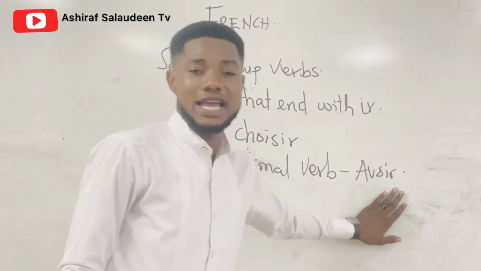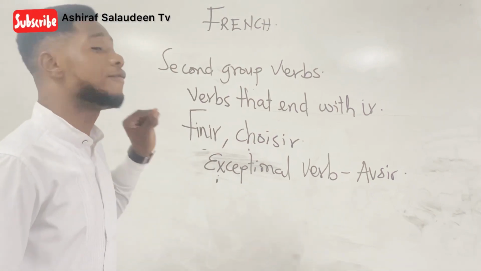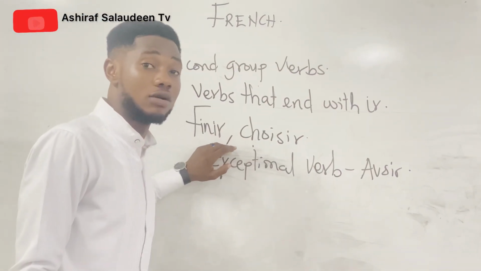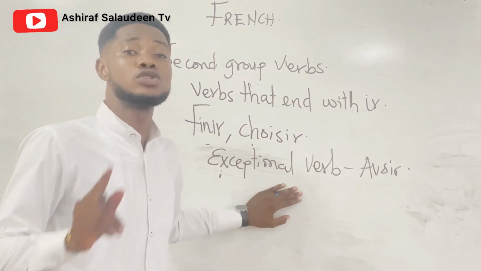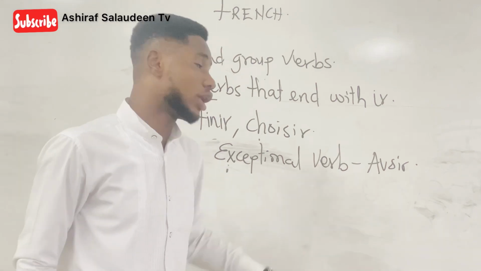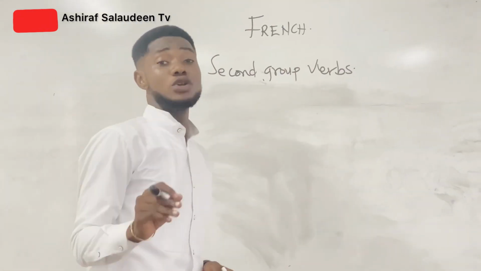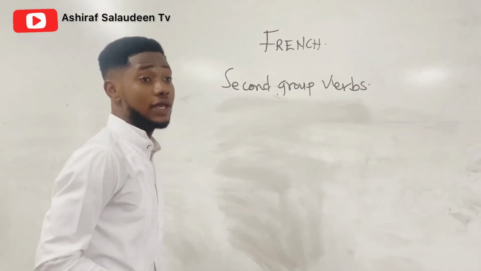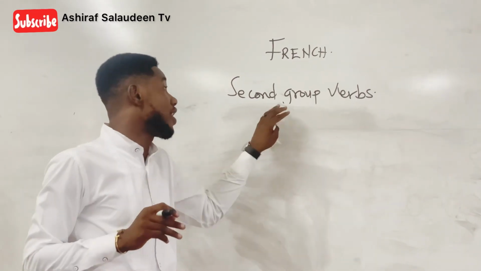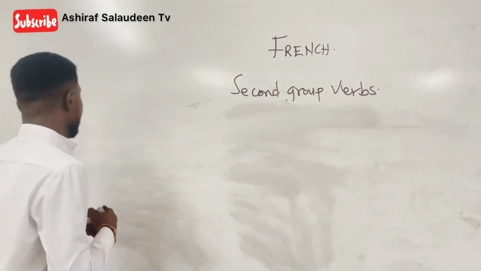Avoir ends with ir, but does not follow the rule of conjugating verbs that end with ir. So avoir is not a second group verb, but an exceptional verb. Okay? But let us look at the end rule of verbs that end with ir.